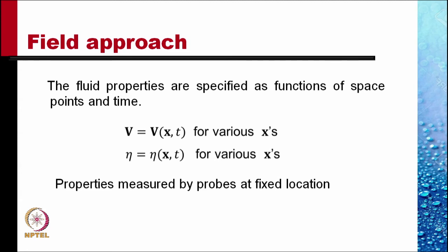Similarly, eta, where eta could be any other property: pressure, temperature, density, stresses. These properties are measured by probes at a fixed location, because we are expressing that as a function of space location x. This is also known as the Eulerian approach after the scientist Euler.